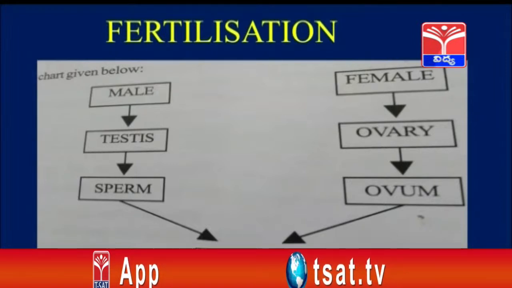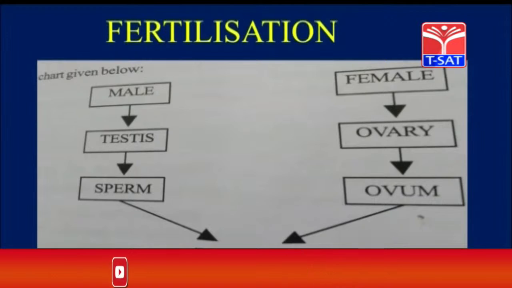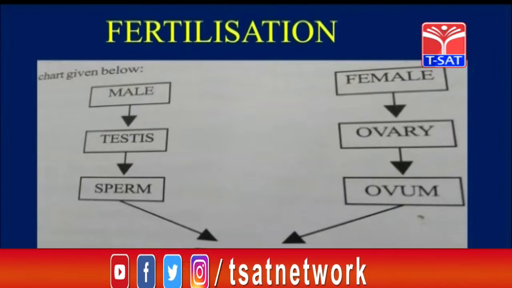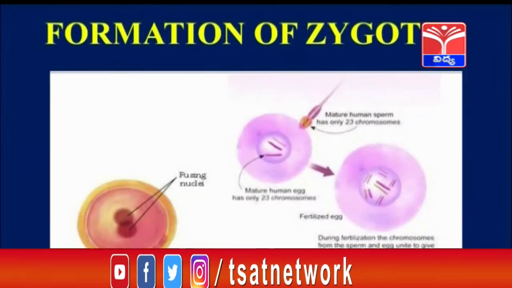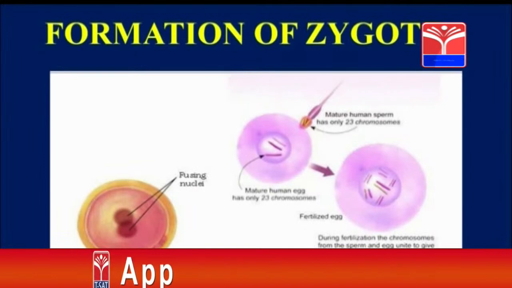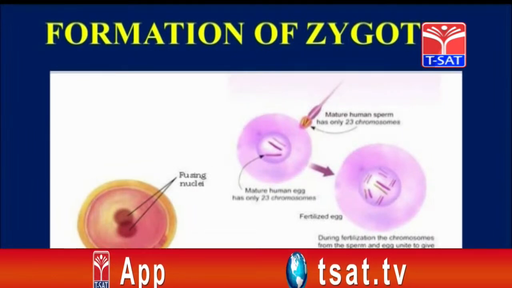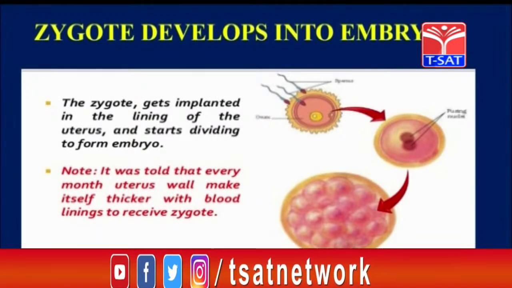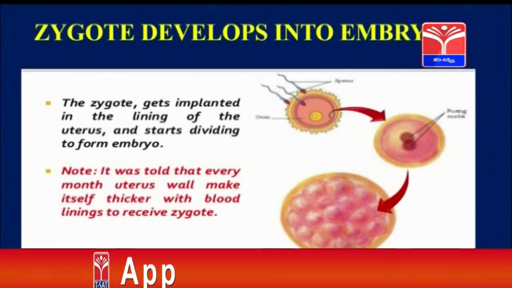Now the union of sperm and ovum results in the formation of a zygote, that is called fertilization. So this is the flow chart of how the process of fertilization takes place. After the zygote has been formed, I said already that the union of male and female gamete results in the formation of a zygote, and this zygote slowly develops into an embryo. The zygote gets implanted into the wall of the uterus, starts dividing and develops into the embryo.